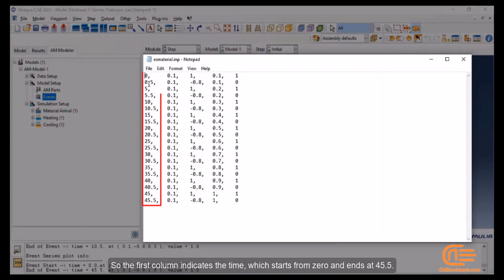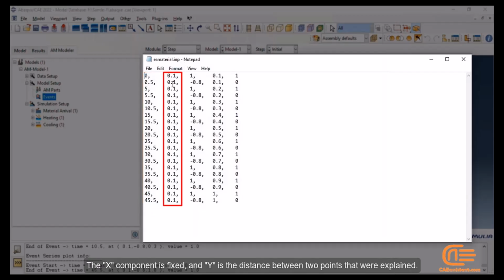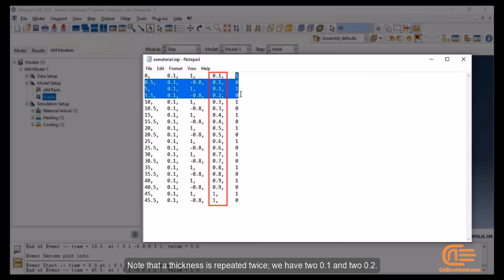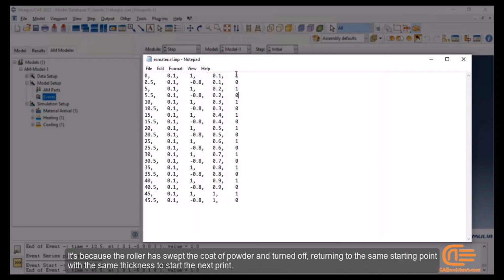So the first column indicates the time which starts from 0 and ends at 45.5. The x component is fixed and y is the distance between 2 points that were explained. This column shows the thickness of each layer. Note that the thickness is repeated twice. We have two 0.1 and two 0.2. It's because the roller has swept the coat of powder and turned off, returning to the same starting point with the same thickness to start the next print.